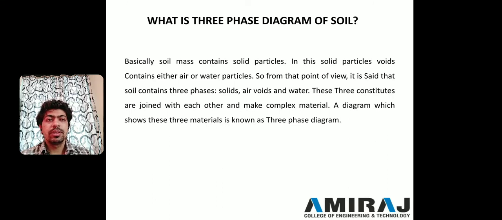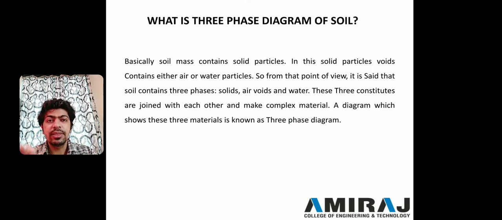Now next our topic is three-phase diagram, okay. What is three-phase diagram? Basically, soil is made of solid particles, water and air, okay. Now these soil particles create voids. Either in these voids it can carry air or it can carry water, okay. So from that point of view, it is said that soil contains three phases. Basically, soil is a three phase system. One is a solid state, one is water which is present in soil, and third one is air, okay, air voids. Now, these three constituents are joined with each other and make a complex material.